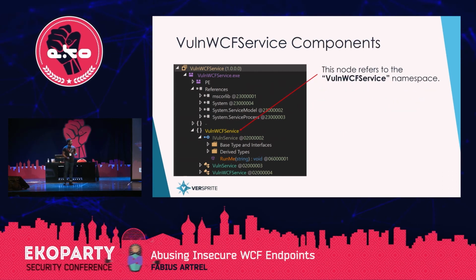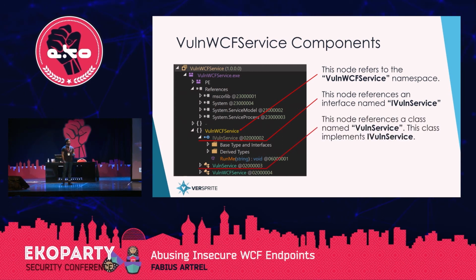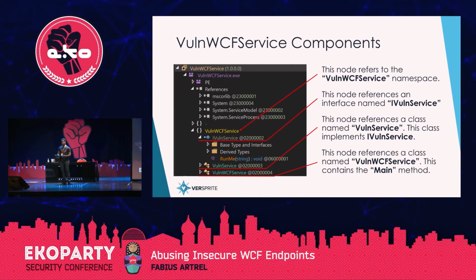Next, we're going to talk about the other nodes. The first one is the namespace node. It's yellow, and on the left-hand side, you have curly braces. Following that, you have the interface iVuln service. All of the interfaces in .NET start with the capital letter I, which is something to look out for if you're looking for a service contract, because they're often implemented as interfaces. We have vuln service, which actually implements iVuln service. And then we have the main method, which is vuln WCF service, which will include all of the service creation code.